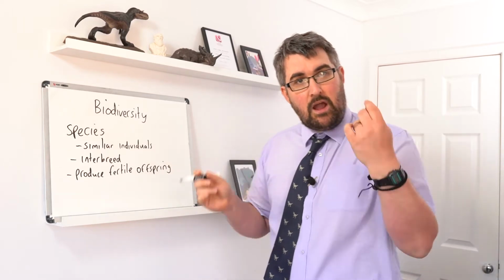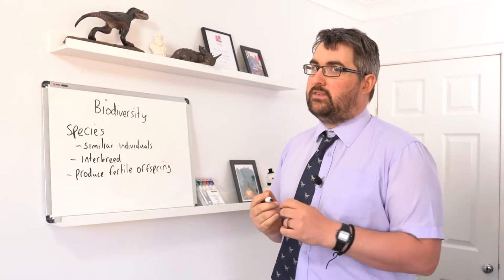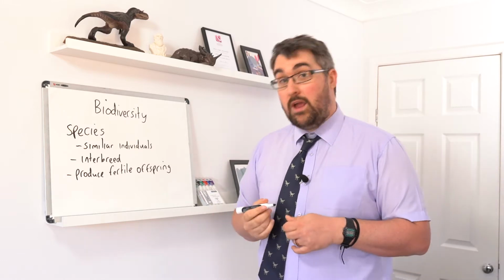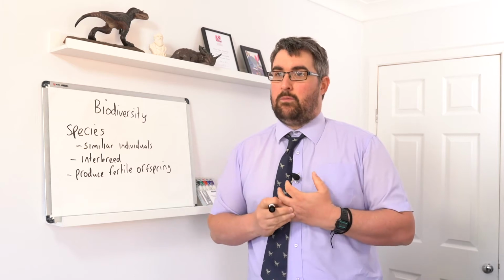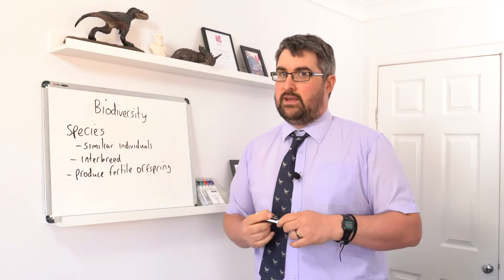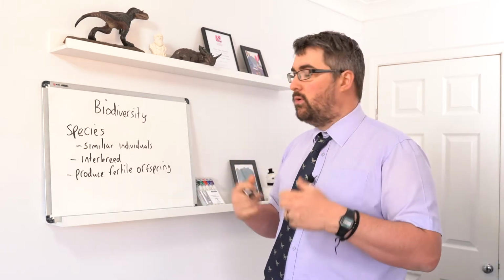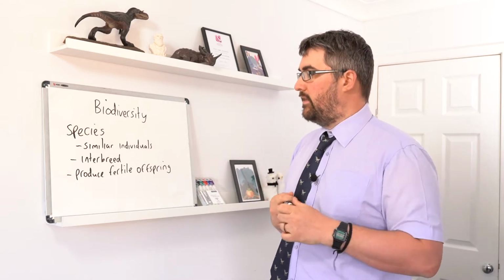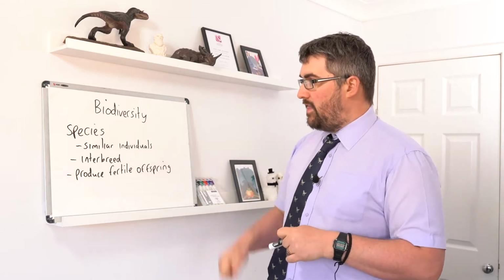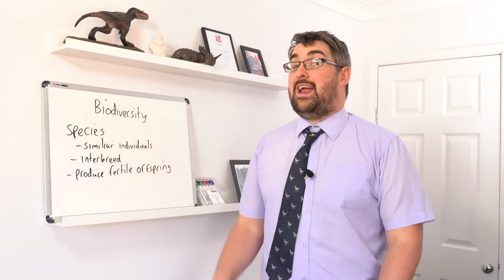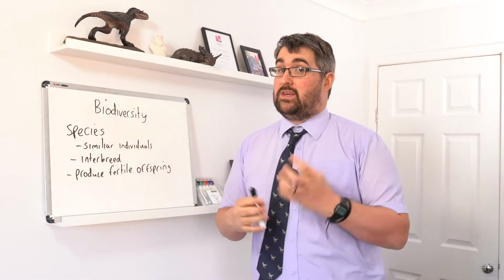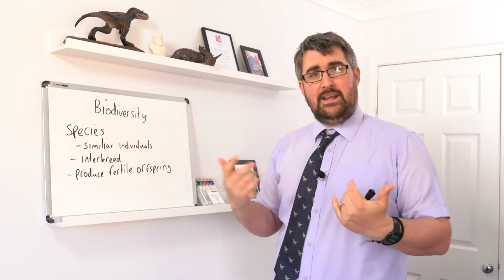I appreciate their coat colour is quite different, but if you gave me two skeletons, one of a tiger and one of a lion, I could not tell the difference. They are very similar in their physical proportions, build, skeletal structure, muscle structure and organs. It's only really the coats that look a bit different, and their behaviour. So they might be the same species because they're similar physically. They can actually interbreed. They will mate with each other in captivity. So already we can tick two things off, so maybe a lion and a tiger are the same species.